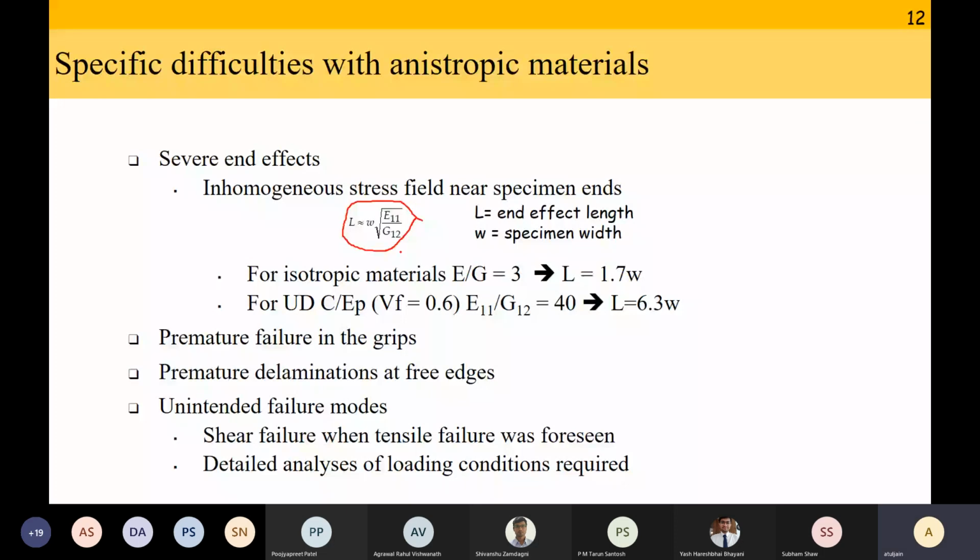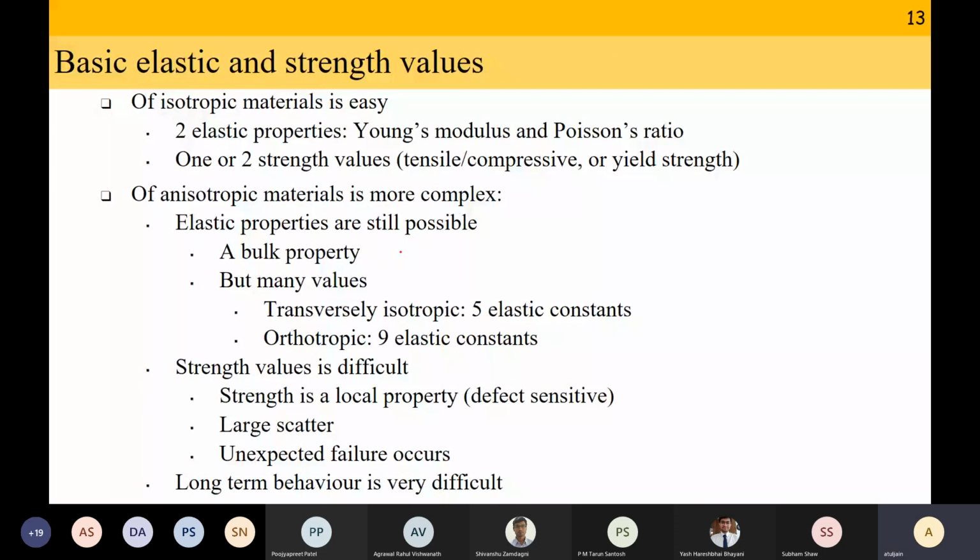Okay. And then also the next question that you should logically ask yourself is, what are the materials that you have to test? For isotropic materials, it is easy. You will do a tensile test, you want the Young's modulus and you want the Poisson's ratio. And at best, you want two strengths, tension, compression.